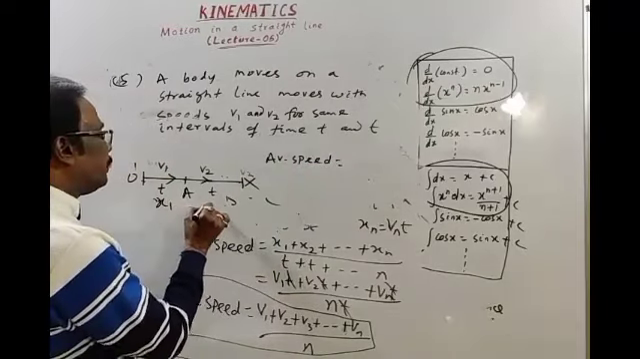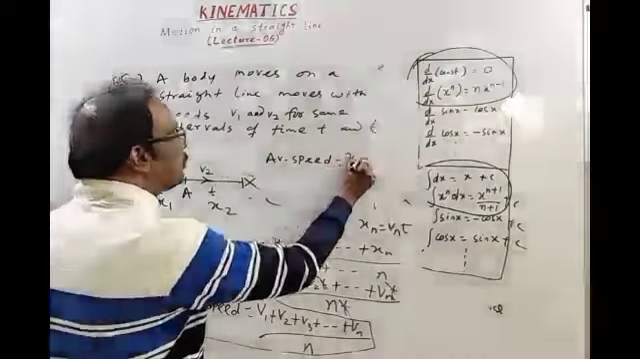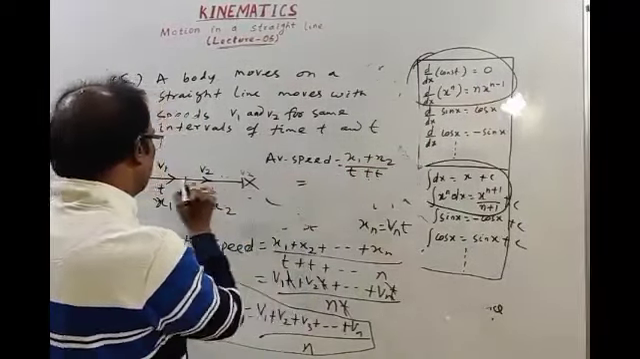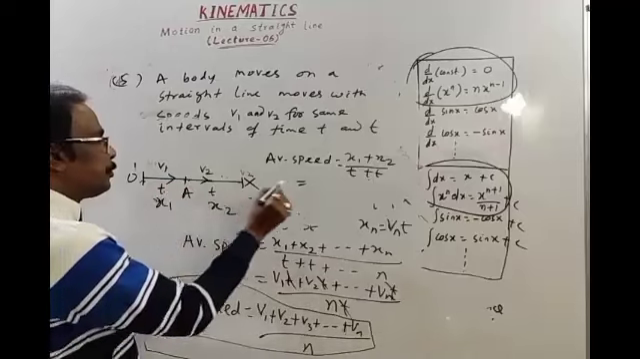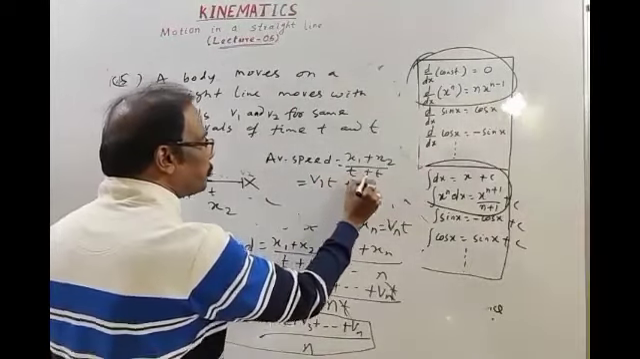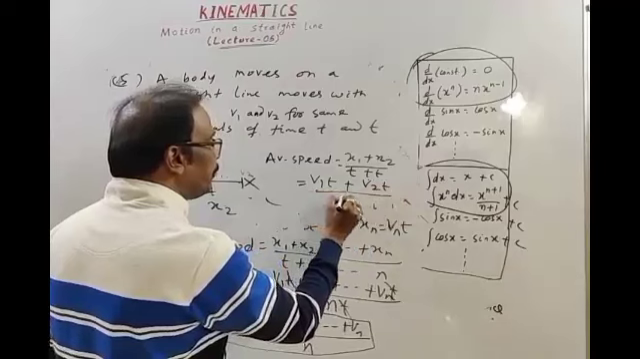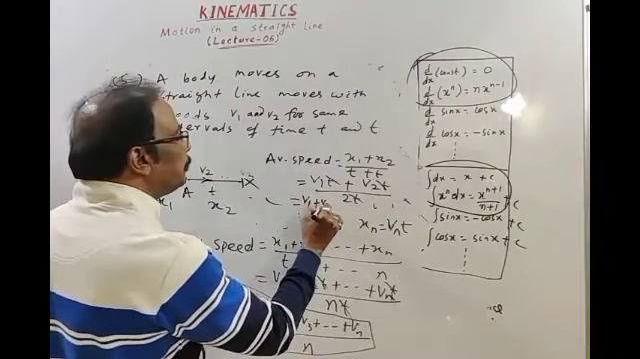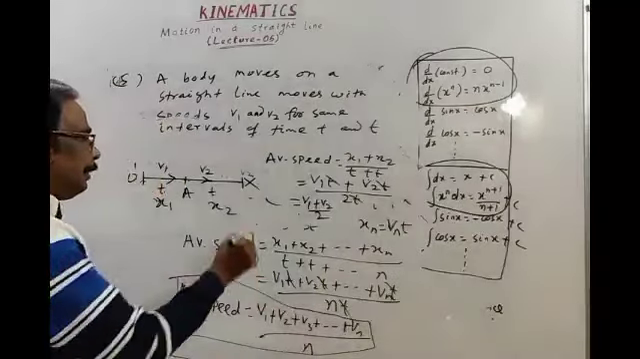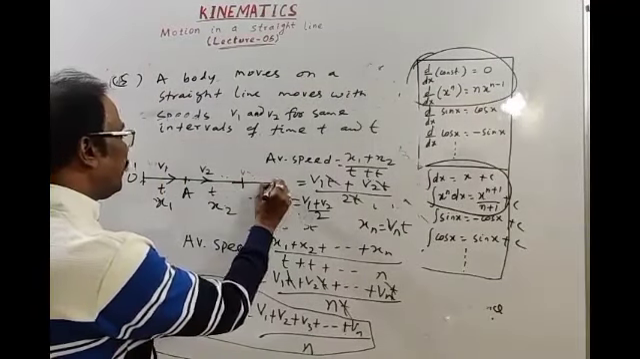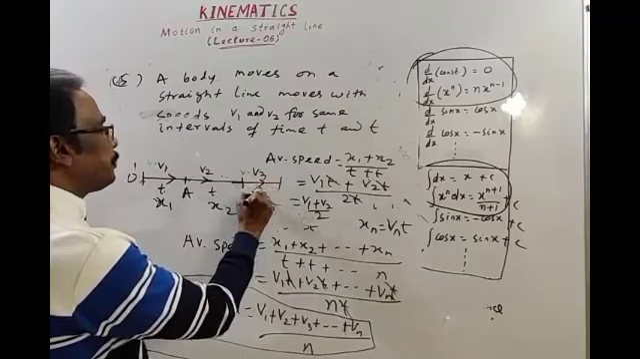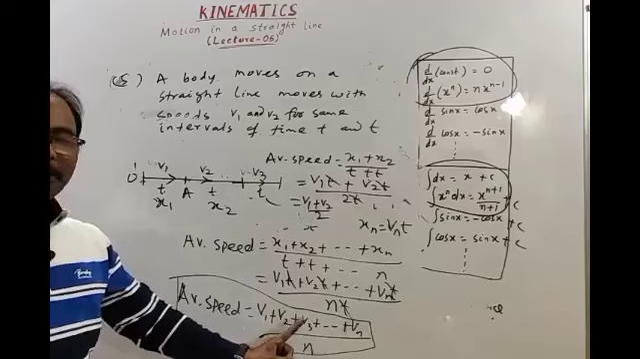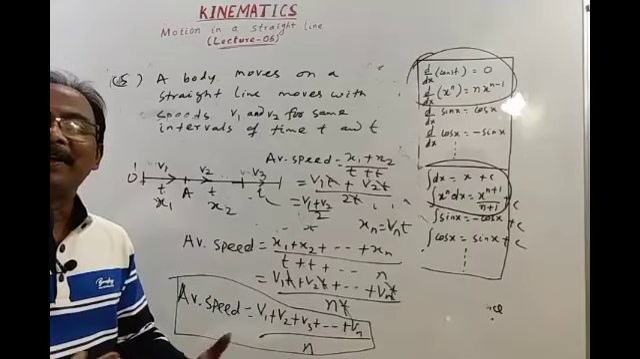This distance is x1, this distance is x2. Then total distance is x1 plus x2. Total time is t plus t. Then x1, speed is v1, time is t, so v1 t. Speed is v2, time is t, divided by 2t, we get (v1 plus v2) by 2. If another interval were given, velocity v3, time t, then (v1 plus v2 plus v3) by 3, then (v1 plus v2 plus v3 plus v4) by 4, and so on.